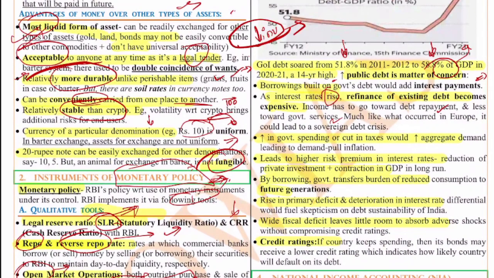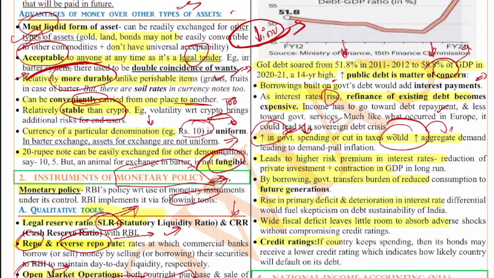Next, an increase in government spending or a cut in taxes would increase the aggregate demand, leading to demand-pull inflation. What does this mean? When the government takes this money from markets and all, the government will spend on social sector schemes. So when the government spends on social sector schemes, people will have more money, and when people have more money, they will be spending more. That means the demand-pull inflation will increase. Okay, because when people have money, the demand in the market will increase. That means the inflation because of this demand will increase. Right, this is the thing.